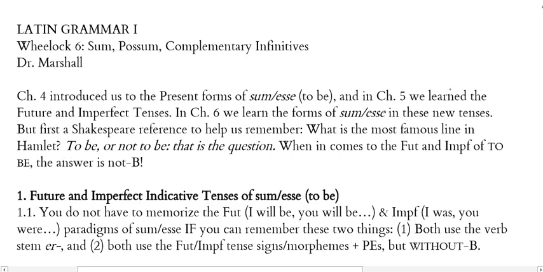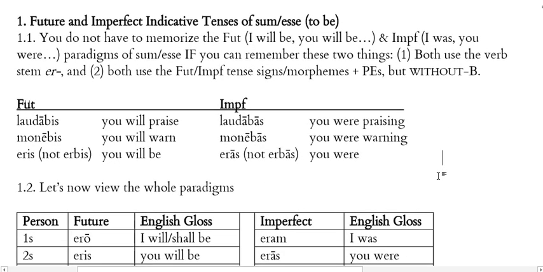So let's look at the forms of the future and imperfect indicative of sum and esse. Now here is the good news. You do not have to memorize the future or the imperfect of sum. Future would be things like I will be, you will be. Imperfect, I was, you were. You don't have to learn the paradigms of sum in these tenses if you can remember these crucial two things.